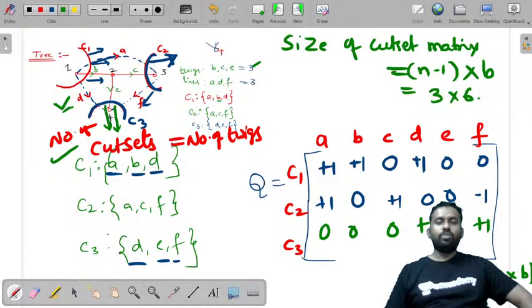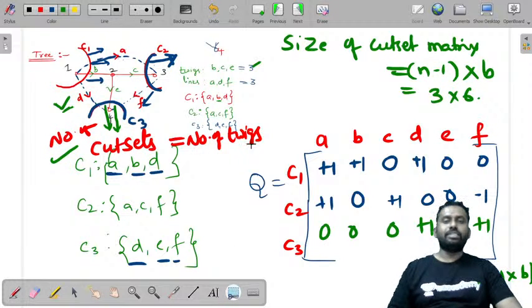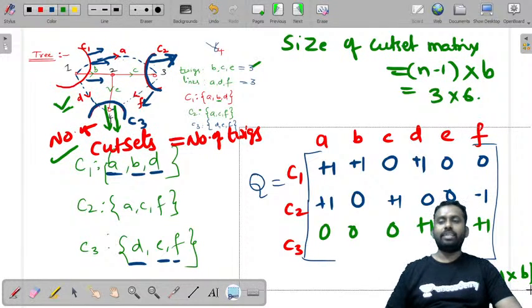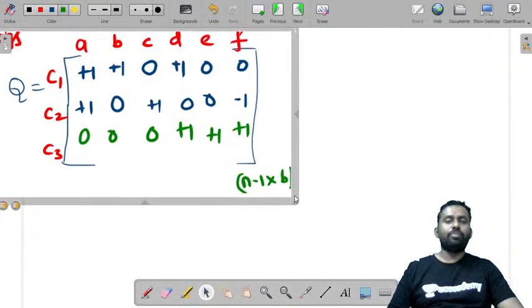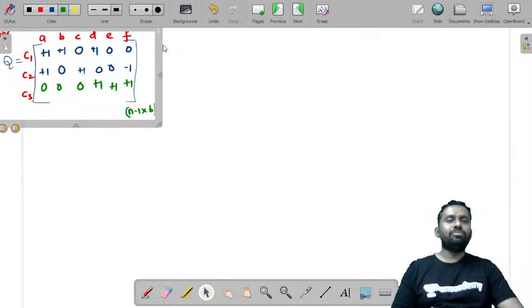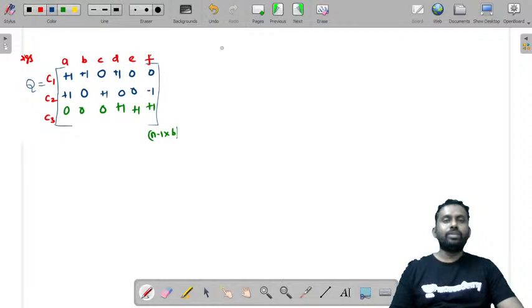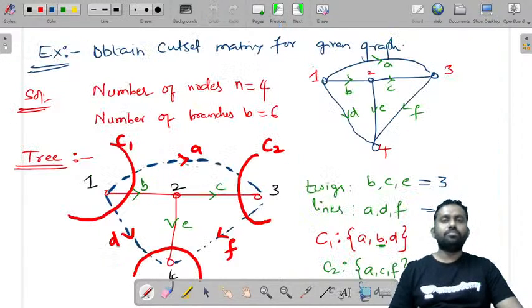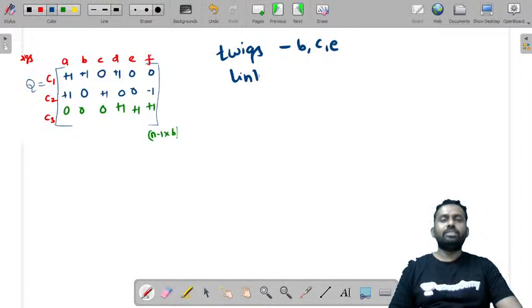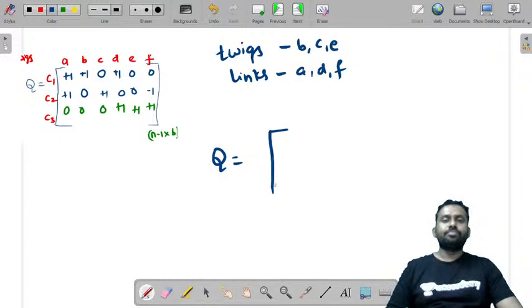Okay. Now, let us write this matrix as twigs and links in the next slide. So, this is the matrix Q that we have obtained. For this matrix, we already know the twigs. What are the twigs? They are B, C, E. So if B, C, E are the twigs, what are the links then? A, D, F.